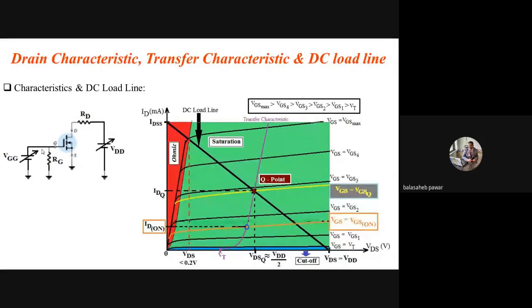If you can recall, R1 and R2 are there. Whenever that series combination of R1 and R2 is powered by a DC source, at the common node of R1 and R2, how much is the voltage obtained? Today also we discussed it while studying the working of the MOSFET in the saturation region.